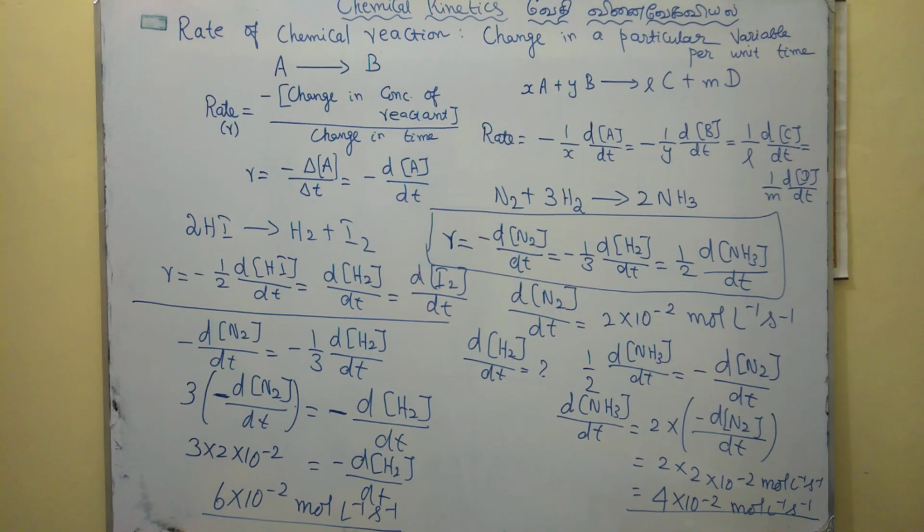So this is the rate of chemical reaction. This is the theory part as well as the problem-asking part. Some theoretical problems are also possible in this rate of chemical reaction. We will discuss what other possible problems there are on the rate of chemical reaction in the next video.